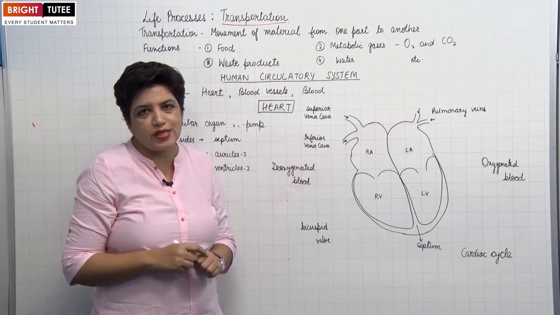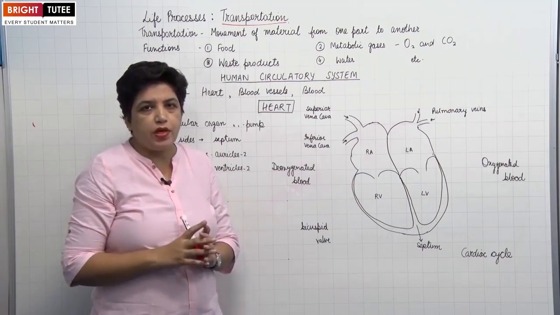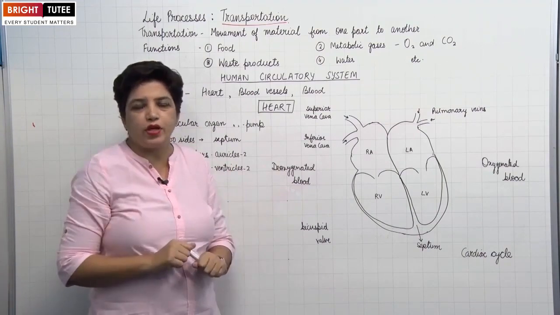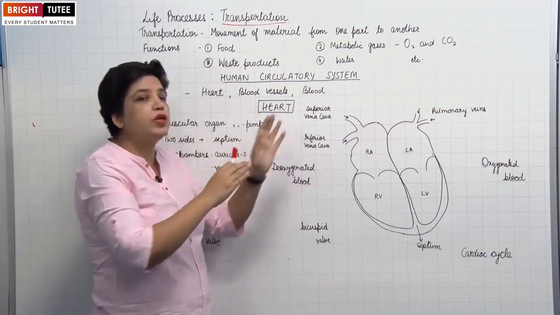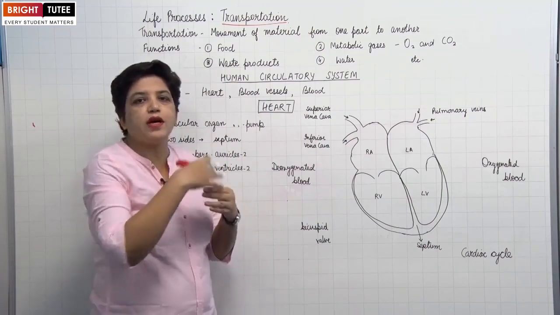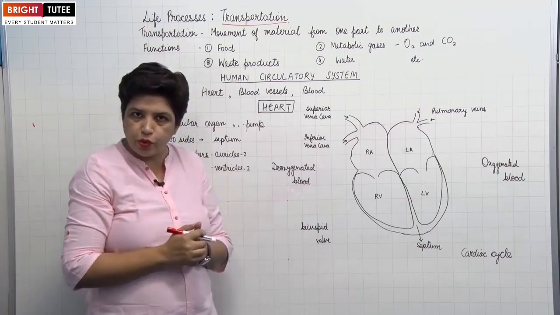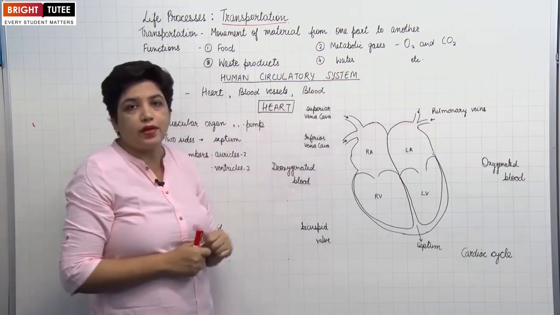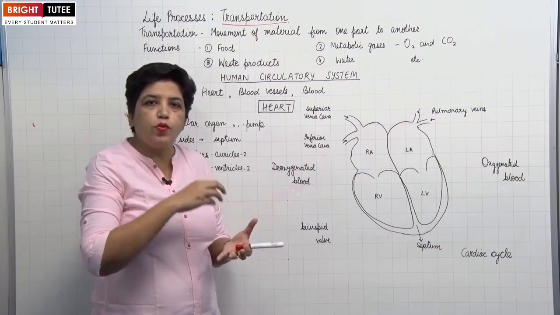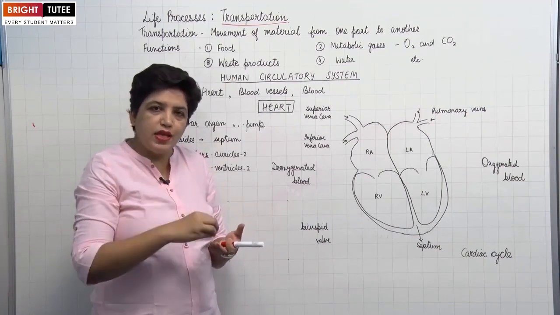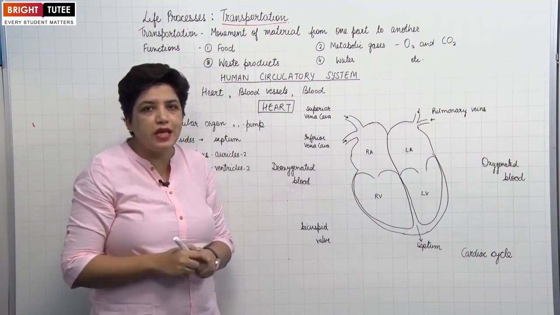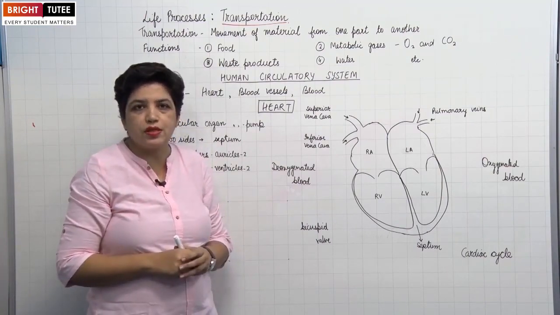Thirdly, the waste product. During metabolic processes, many waste products are produced which are poisonous or toxic or not required by the body. These have to be transported to excretory organs like the kidney, which filter the blood and transport these waste products out of the body. And then water. Let us take the example of plants. The roots absorb the water from the soil. Then this water has to be transported to all organs, especially the leaves, for the process of photosynthesis.